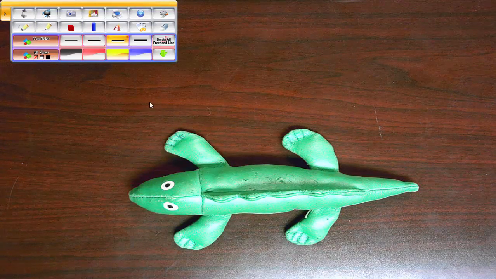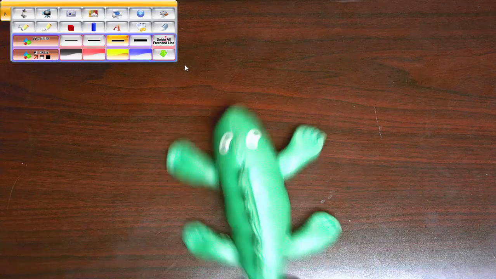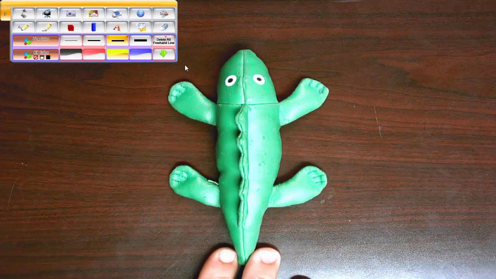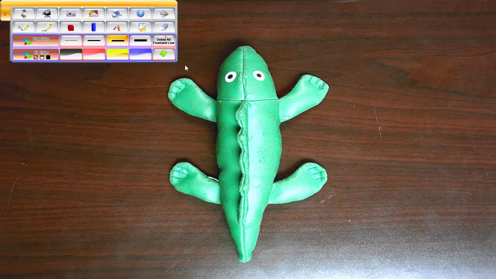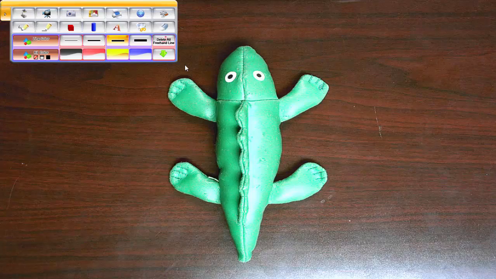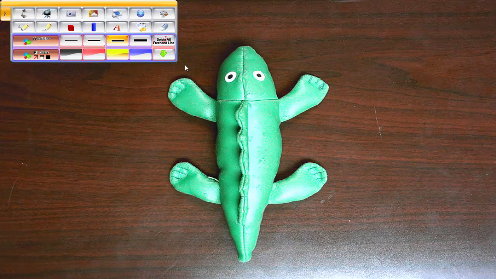Pretty cool, right? Absolutely. You can do some awesome stuff with your document camera and the software, and even better when you integrate the two things. When you integrate the document camera, its software, and another tool like ActiveInspire or Smart Notebook software, you can actually build some really cool lessons. You're taking two softwares and devices, and you're actually putting them together to make a polished product.